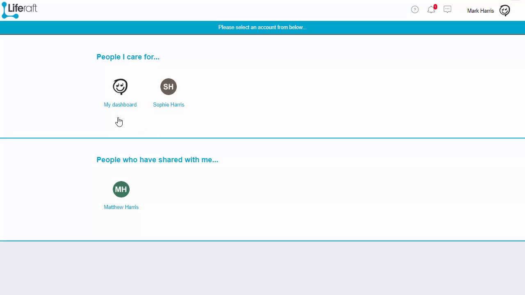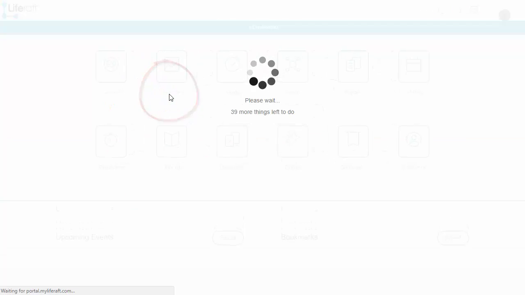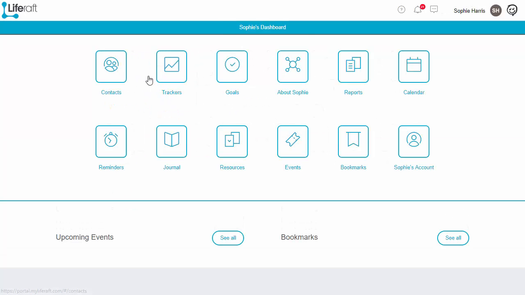If you're managing an account or select your own LifeRaft, you have full access to the LifeRaft tools and can add, edit and share the information. Clicking here allows you to move to other areas of the system for the person you are viewing. You can explore and add information to any of the areas at your leisure.